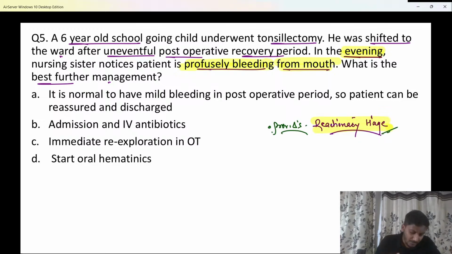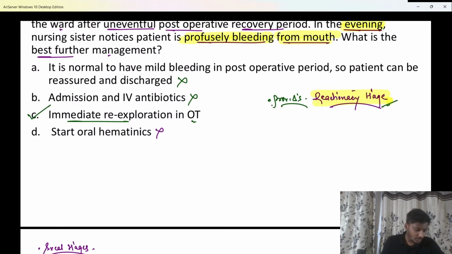Okay? Now what is the best further management? We know option C has to be the answer. Immediate re-exploration in the operation theatre has to be done, beta. It is normal to have bleeding in the post-op period, so the patient can be reassured and discharged? No, that's not true. Admission and IV antibiotics? If it was a case of secondary hemorrhage, then we would have gone for that. Start oral hematinics? No, that's not only going to help, beta. Clear? Chalo, very good all of you.